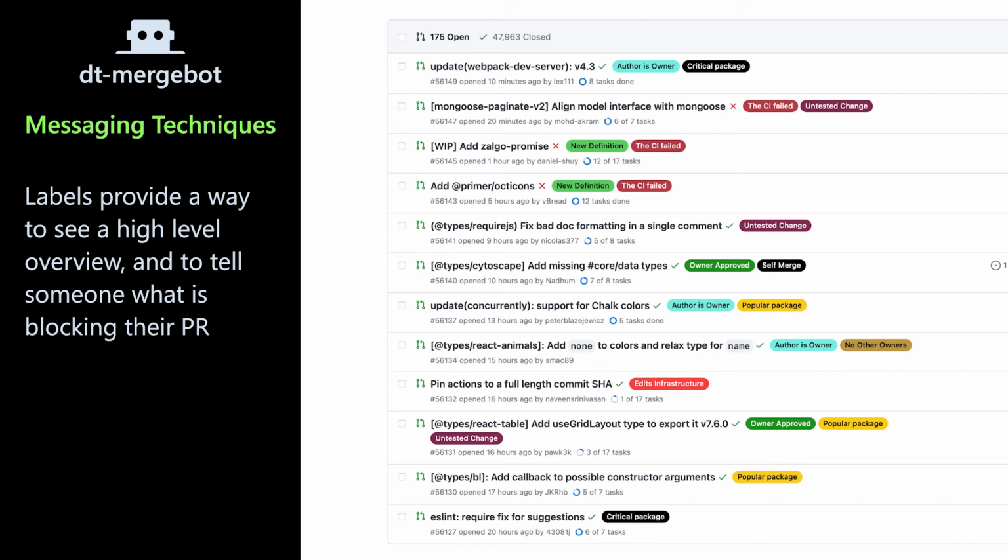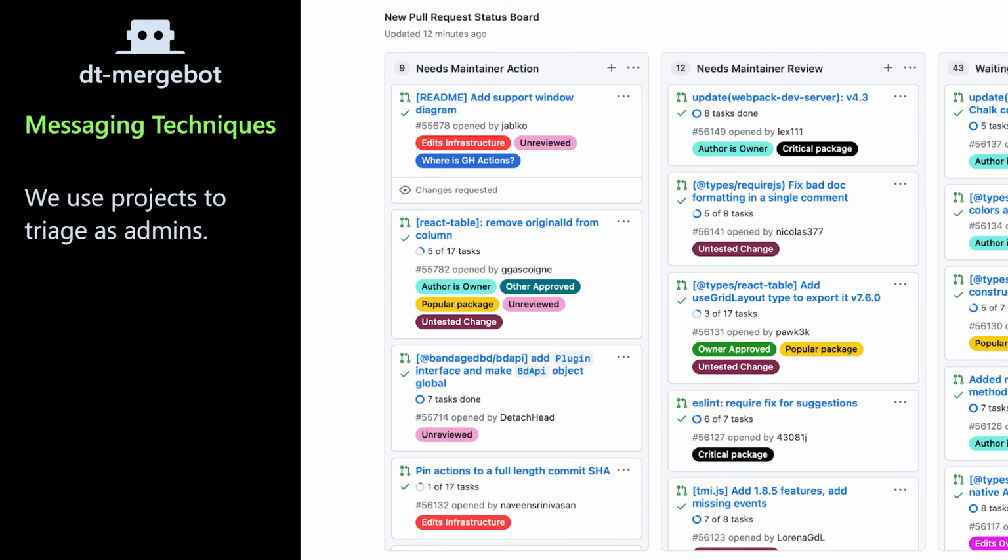into a DT maintainer's to-do list, which is done by GitHub Projects. We have the bot try and define a priority system for looking at these issues. In part, that's just based on time and how blocked it is on a TypeScript and DT maintainer. So if it could possibly be self-merged, then it stays further to the right.